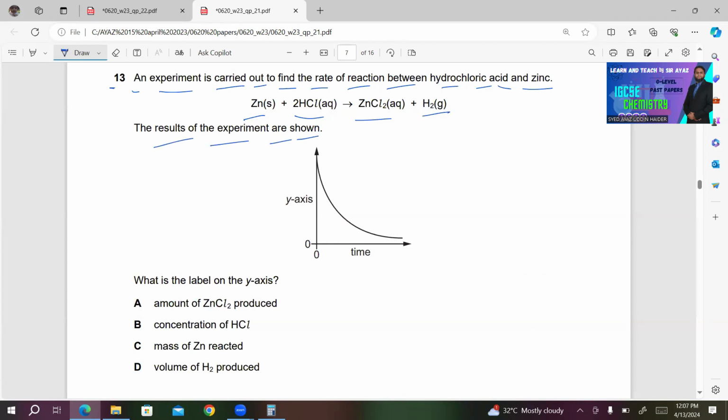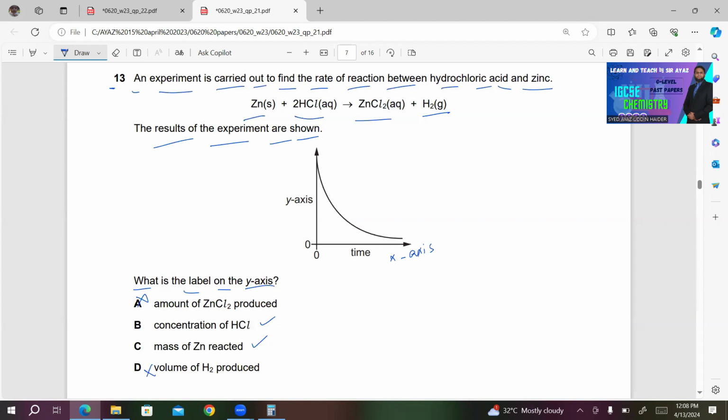We have time on x-axis and amount of something on y-axis. What is the label on y-axis? You can either have concentration of HCl or mass of zinc. You can't have amount of ZnCl2 produced or volume of H2 produced. So both A and D are incorrect.